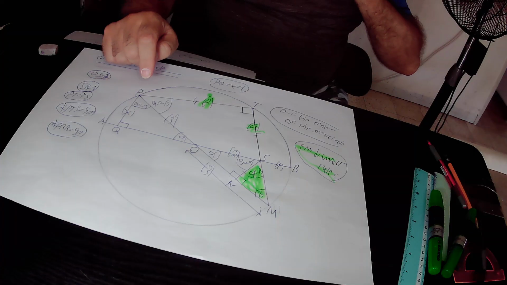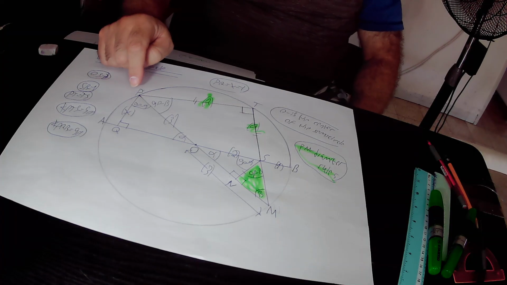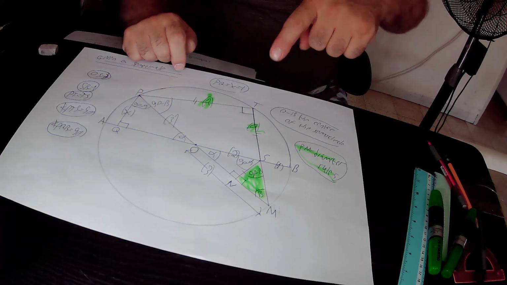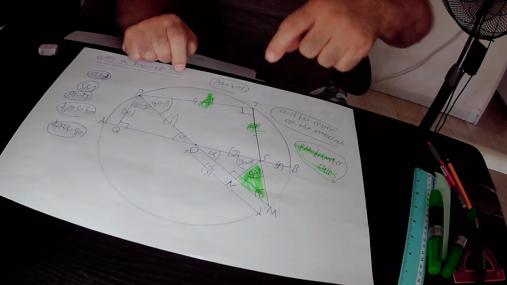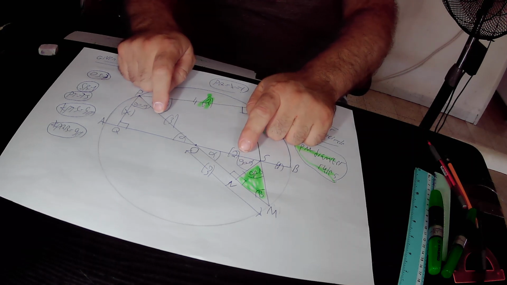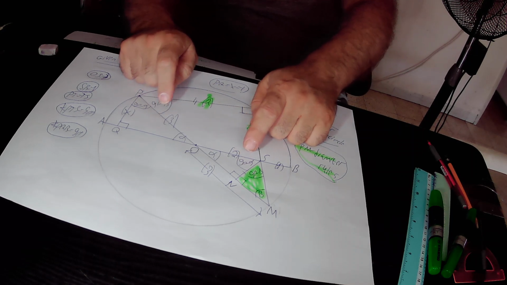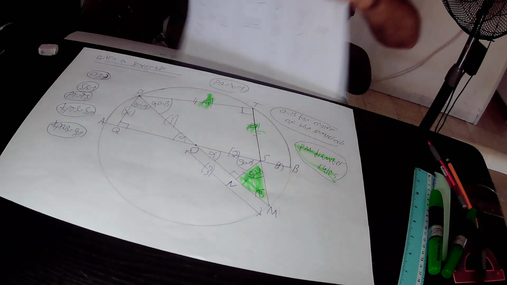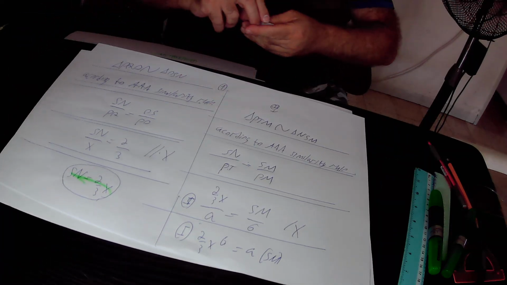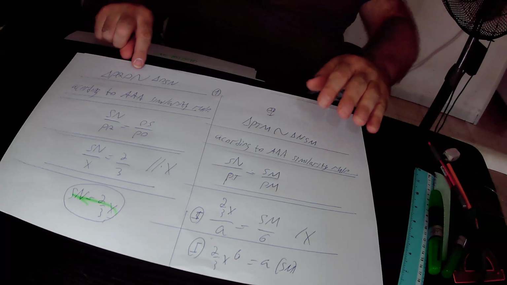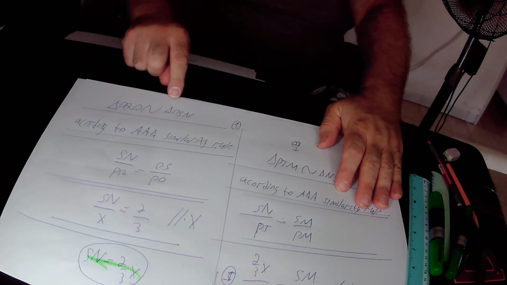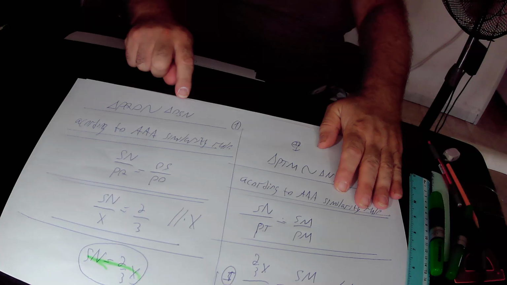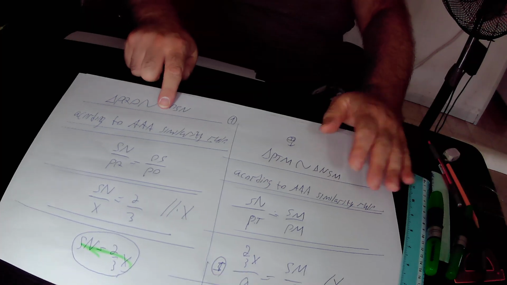So we prove that all the angles of this upper right triangle PQO are correspondingly equal to all the angles of this lower right triangle ONS. And therefore, those two right triangles are similar to each other according to the angle similarity rule. So to repeat again, we found out that the upper right triangle PQO is similar to the lower right triangle OSN according to the angle similarity rule.